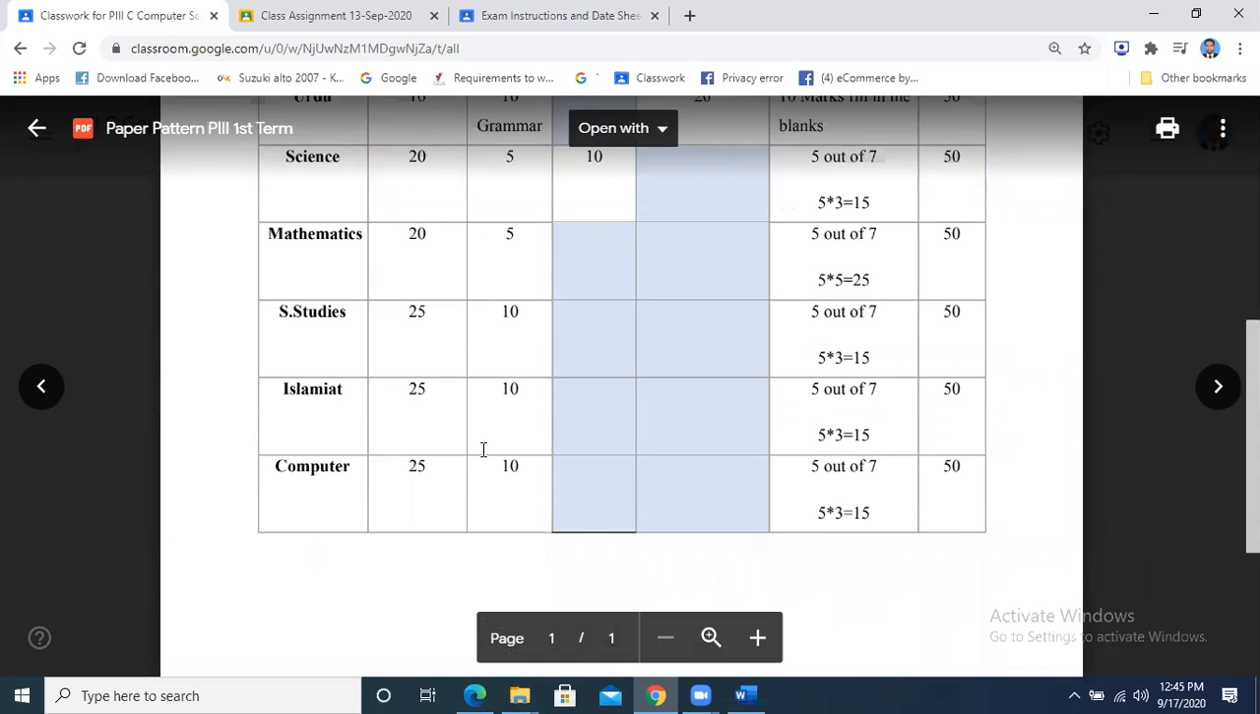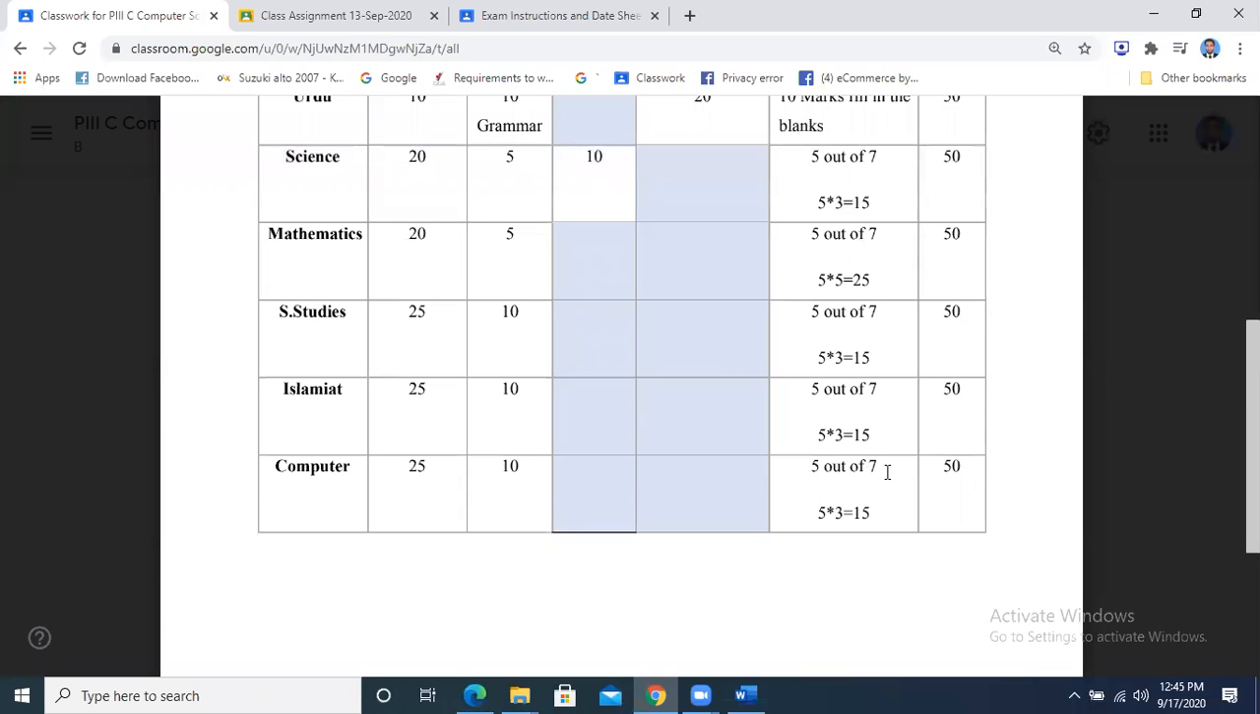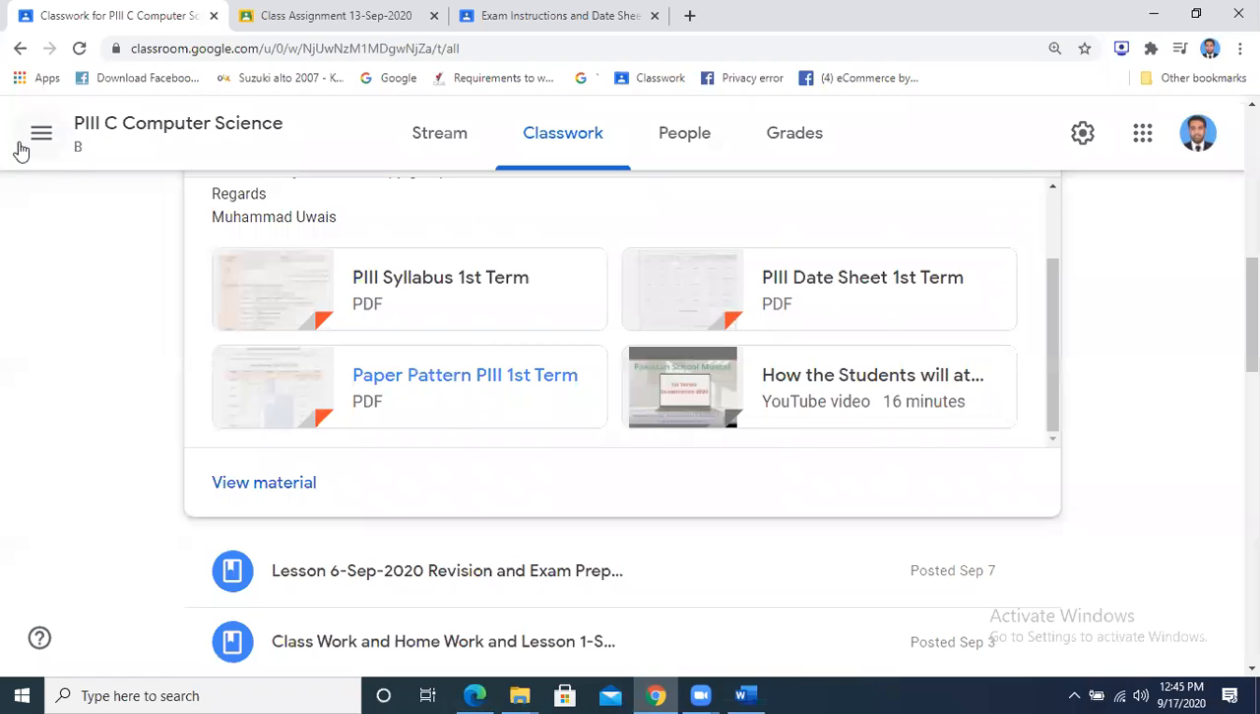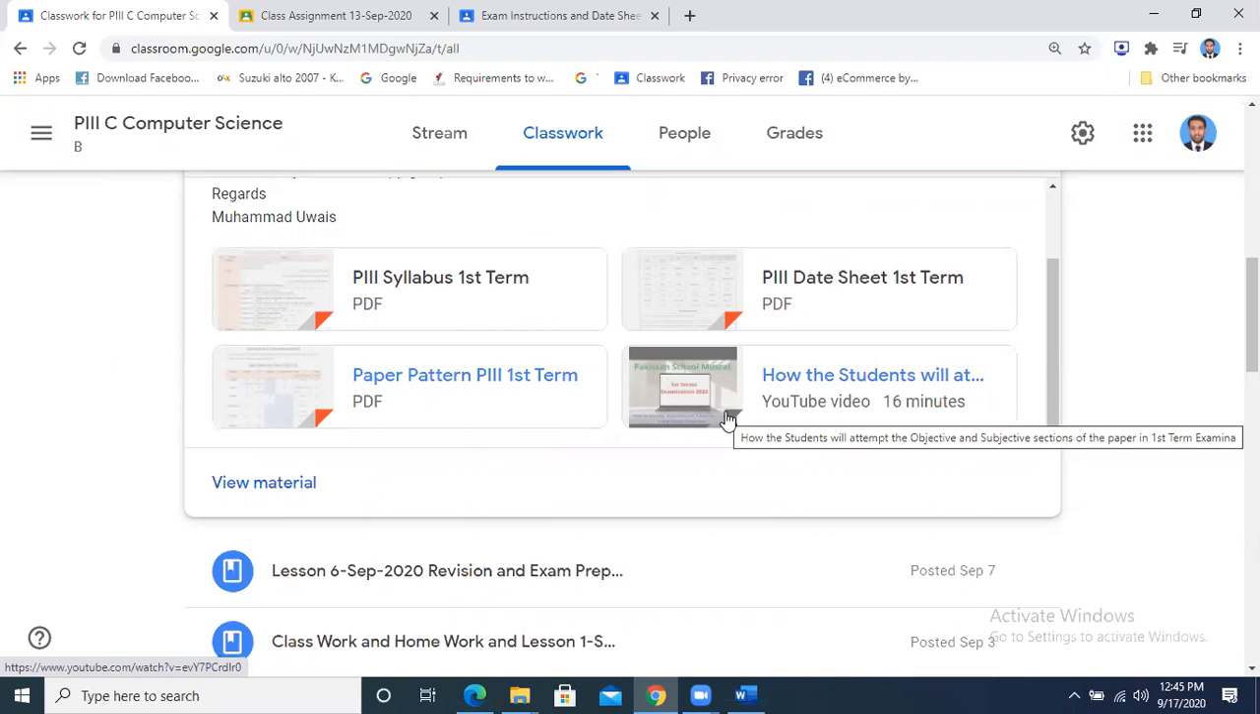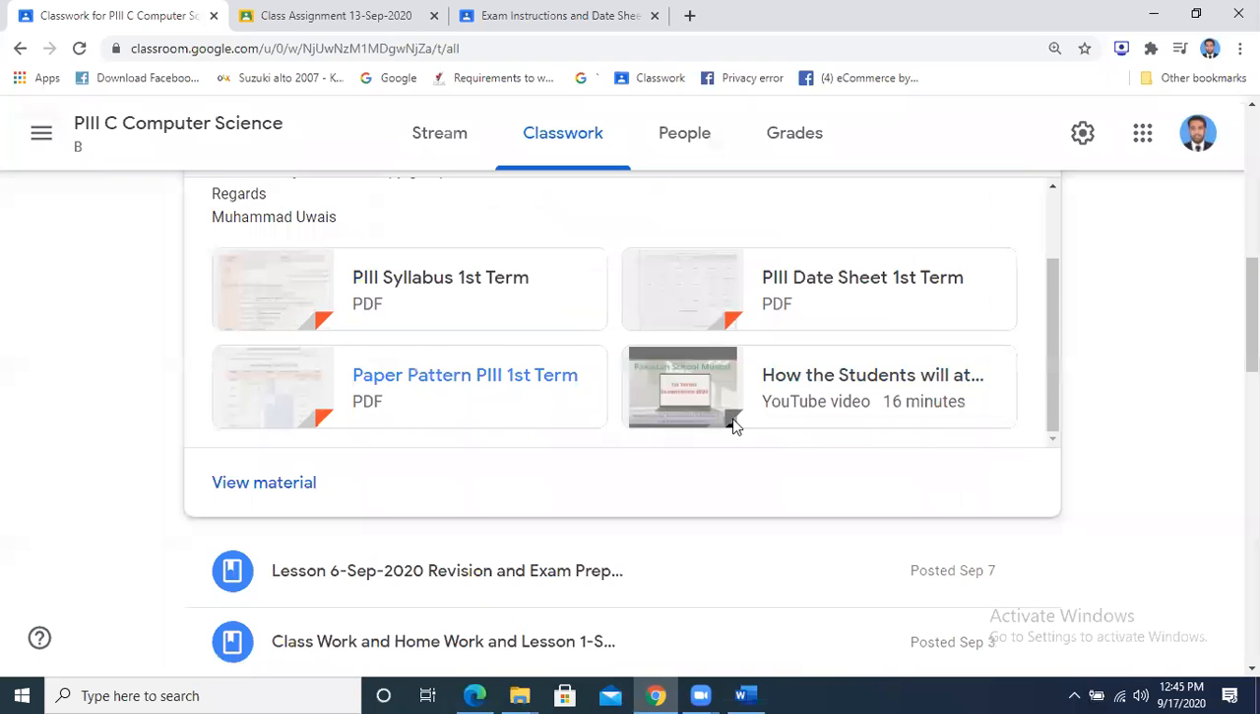25 MCQs will be there, 10 true false will be there, and you have to do 5 short questions out of 7. How you are going to do this, we have done in the practice exams, the practice test. I have also given one video over here so that you can go through it anytime.